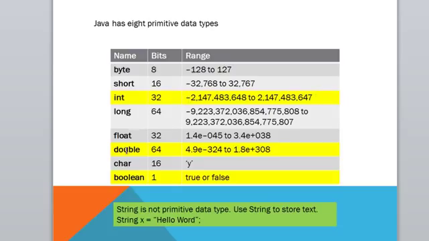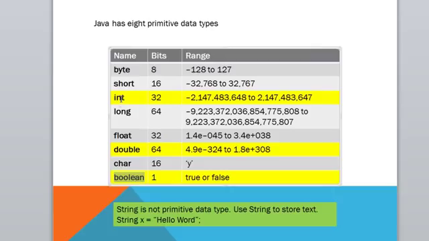If you want to hold any decimal values, you can use a double. And for holding true or false, you can use a boolean. Now string is not a primitive data type, but you use string to hold text values, that is string x equal to hello world or any text values. You will not be using byte, short, and long. You can use long if you have a really long whole number. And for all decimal places, you can use double instead of a 32-bit float.